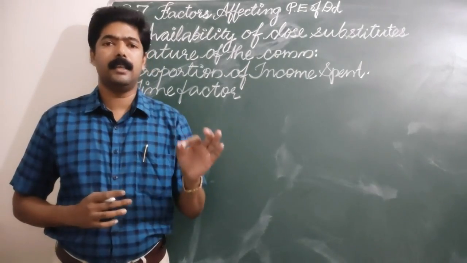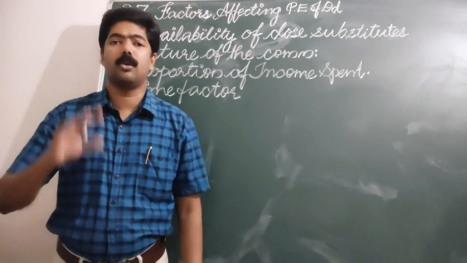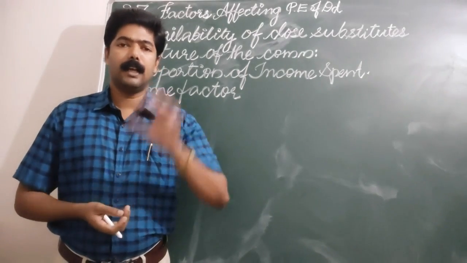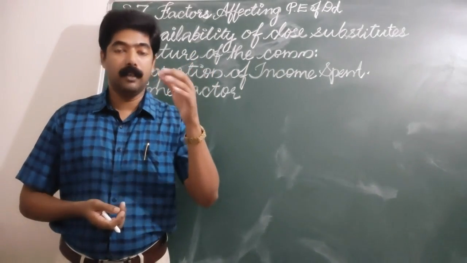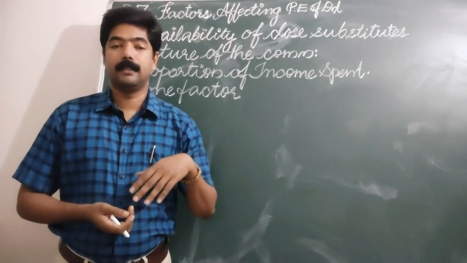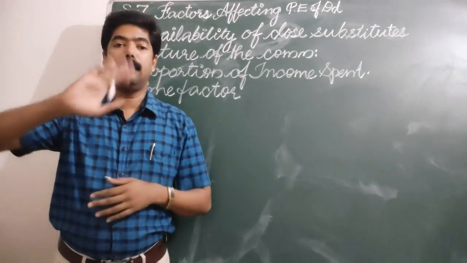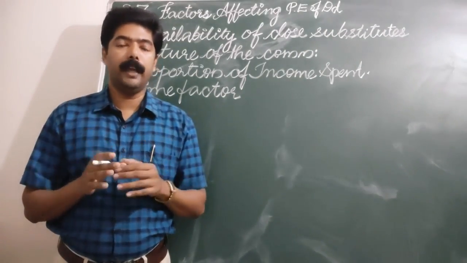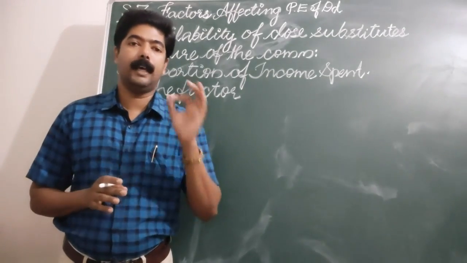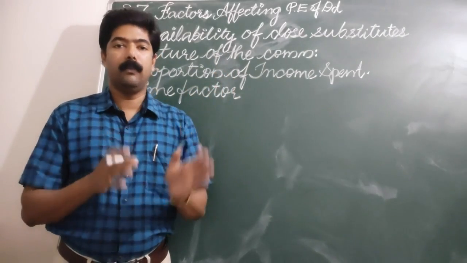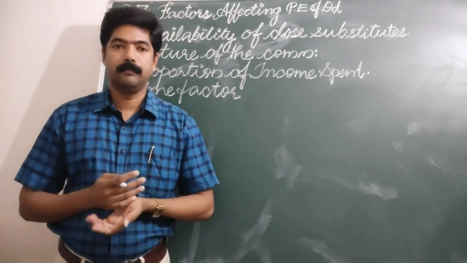If a commodity has weak substitutes or none, the consumer is compelled to use that commodity at its price. He does not mind what the price is, because he cannot find a proper substitute. Therefore such commodities are inelastic in nature.